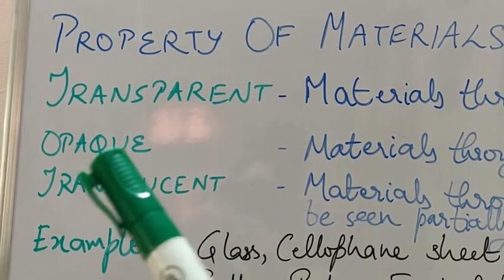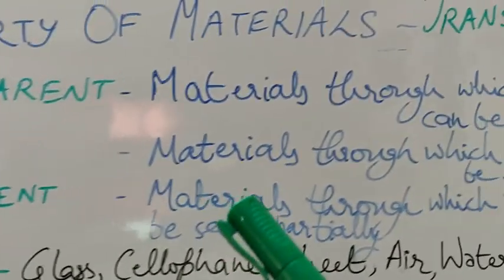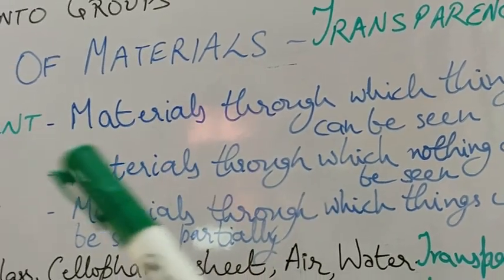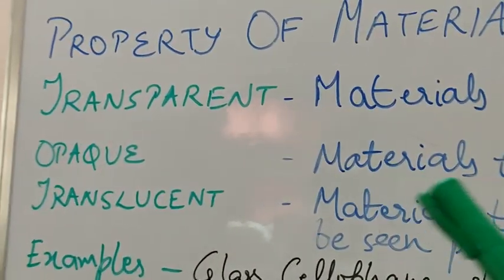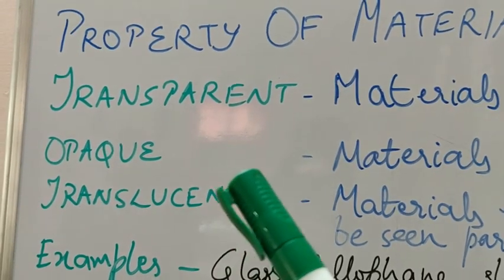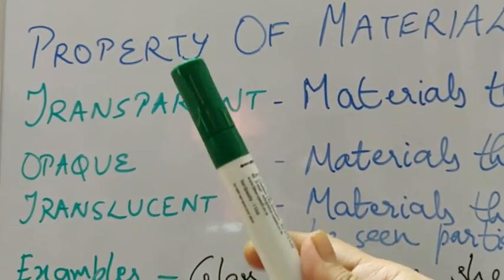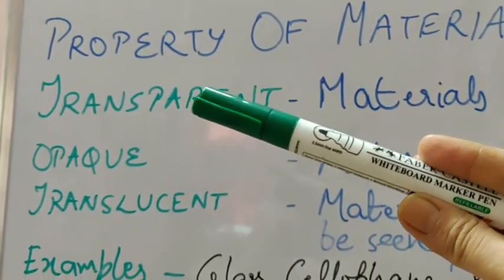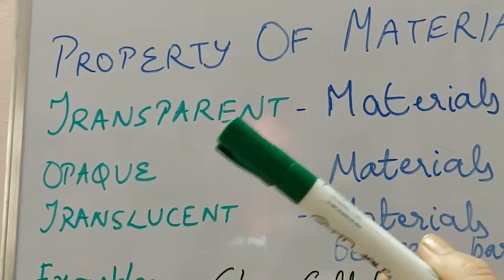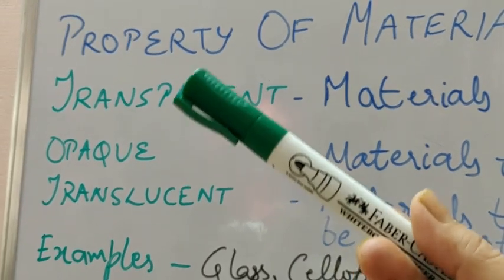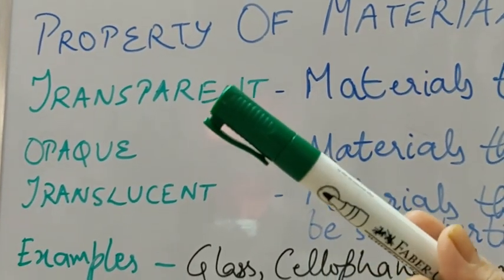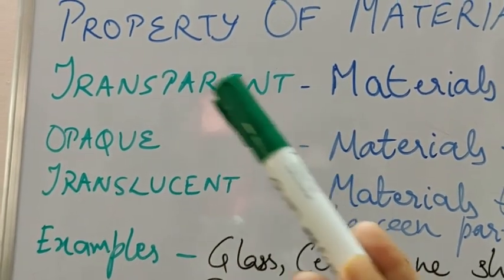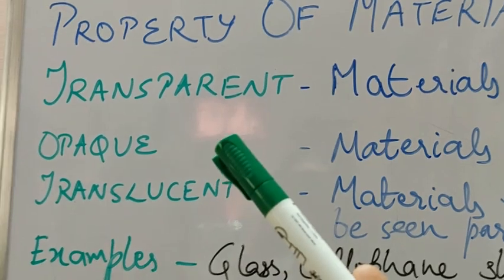Now come to the second one, that is opaque material. So materials through which nothing can be seen. Materials which do not allow anything to be seen inside it or through it. Like, students, you see this pen ma'am is having. Nothing is visible of what is there inside it. So this is an opaque material. An opaque material does not allow light to pass through it. That's why it does not allow anything inside it to be seen.